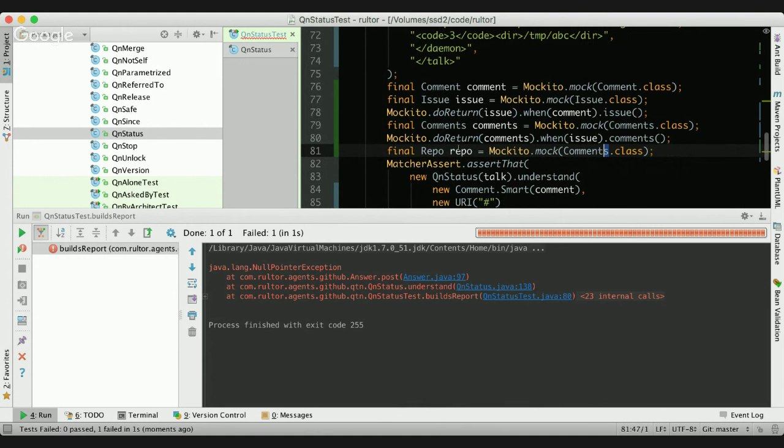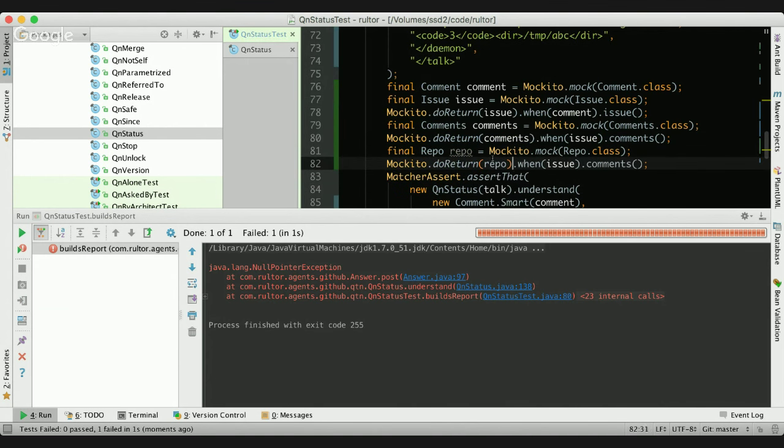Repo. Then I say, okay, return repo from issue when repo. That's fine. But now I need to say, let's create GitHub too. This also has to be returned.